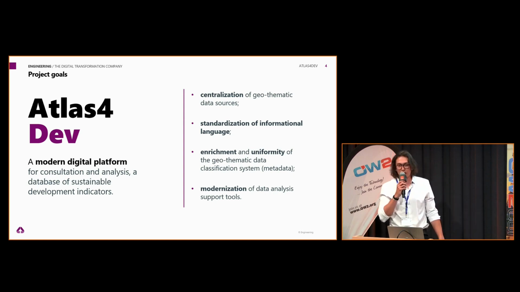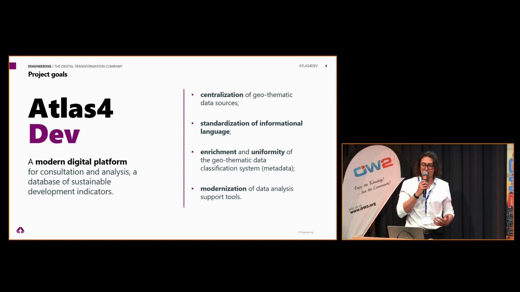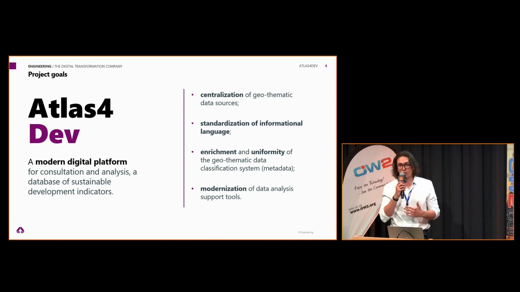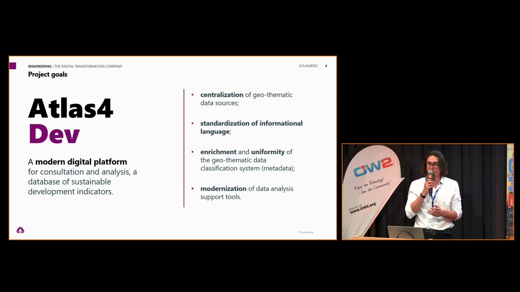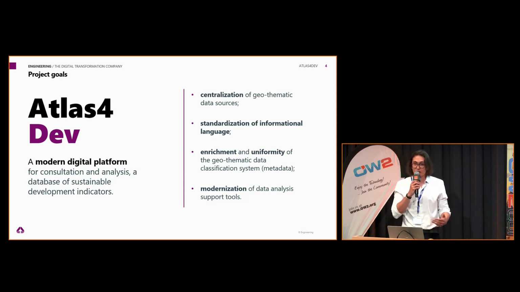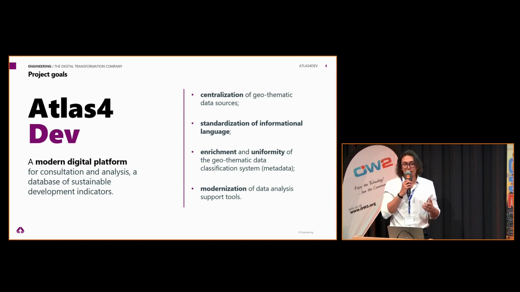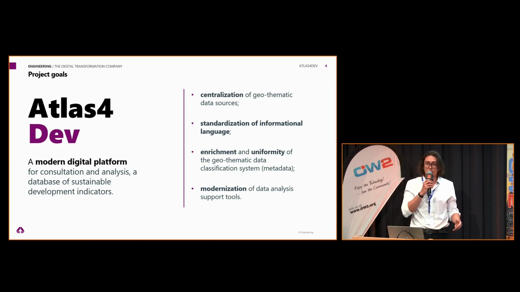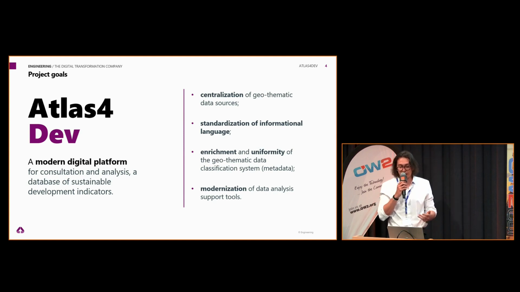So to do that, we are going to create a big database containing all the sustainable development indicators from different sources. And this will provide the user also to have the possibility to classify them into a common classification criteria. Or also the user will have the possibility to have multiple choice of geographical and geopolitical aggregation keys.